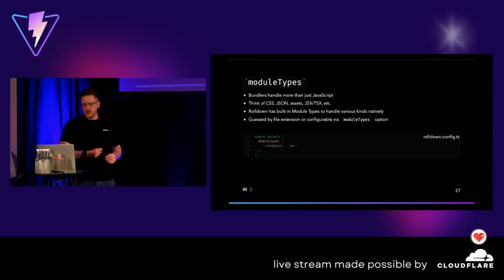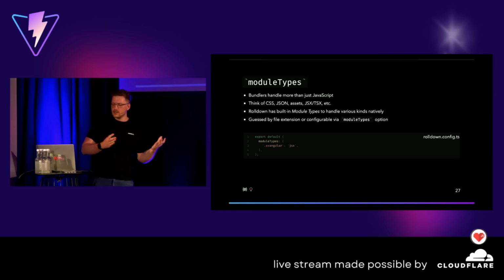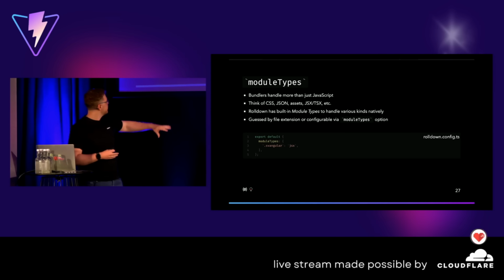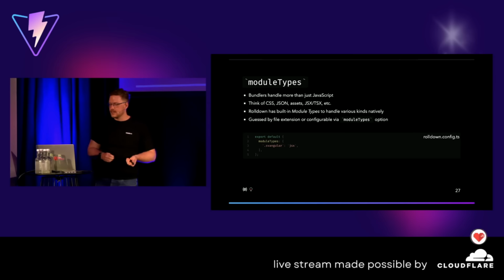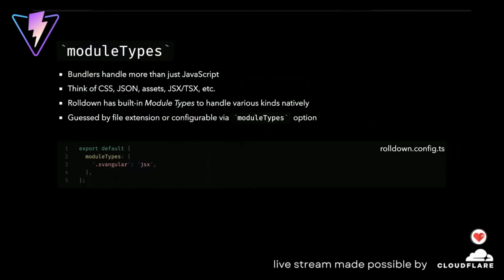So let's say we're creating a new framework, let's call it Swangular, right? In module types, by default they are set based on the file ending and extension, but we say .swangular is now handled as JSX. We can just say that straight from our config, and it's fine. We can write .swangular files, and they're handled as JSX. So I want to see that on GitHub tomorrow, please.